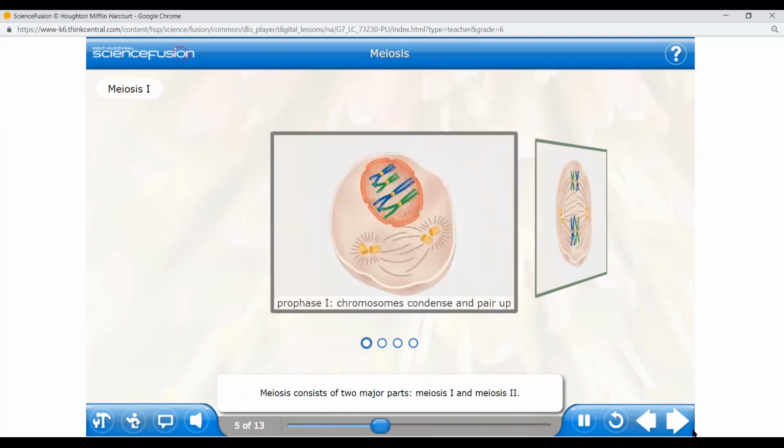Meiosis consists of two major parts, meiosis 1 and meiosis 2. First, we'll look at the stages of meiosis 1. Click the picture to begin.